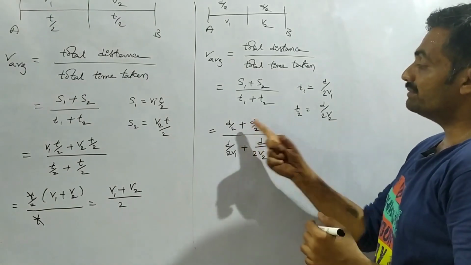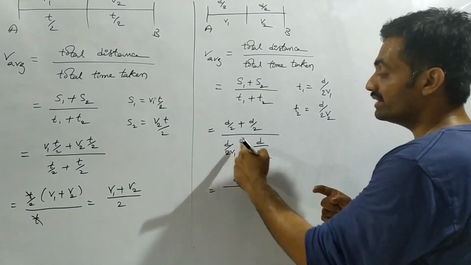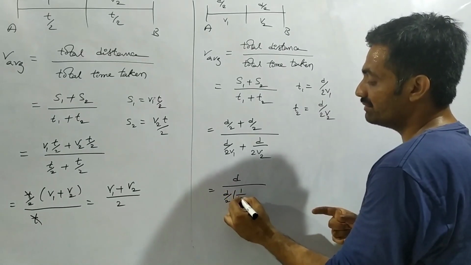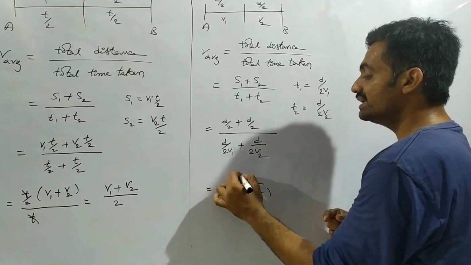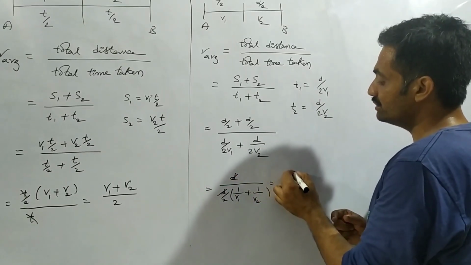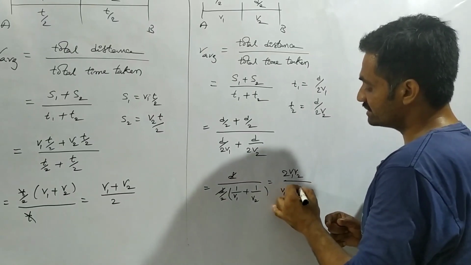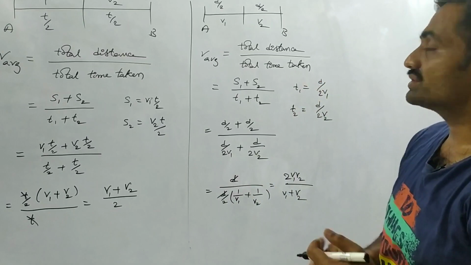So now D by 2 plus D by 2 is nothing but D, and we can take D by 2 as common. If we take D by 2 as common, we have 1 by V1 plus 1 by V2. So here D and D get cancelled and we get 2V1 V2 by V1 plus V2. So this is the equation given.